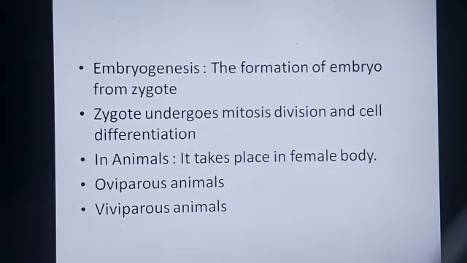There are two kinds of organisms. One is oviparous and the second one is viviparous. Oviparous animals lay eggs. Reptiles and birds are oviparous animals. Their fertilized eggs are covered by the hard shell and are laid at a safe place. After the incubation period, young ones hatch out. Now coming to the viviparous animals, they give birth to the young ones. Most mammals, including humans, are viviparous. The zygote develops into a young one inside the body of the female.